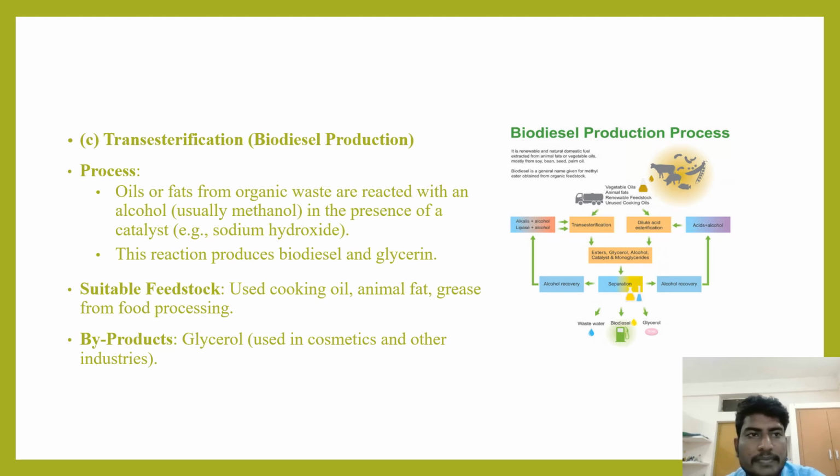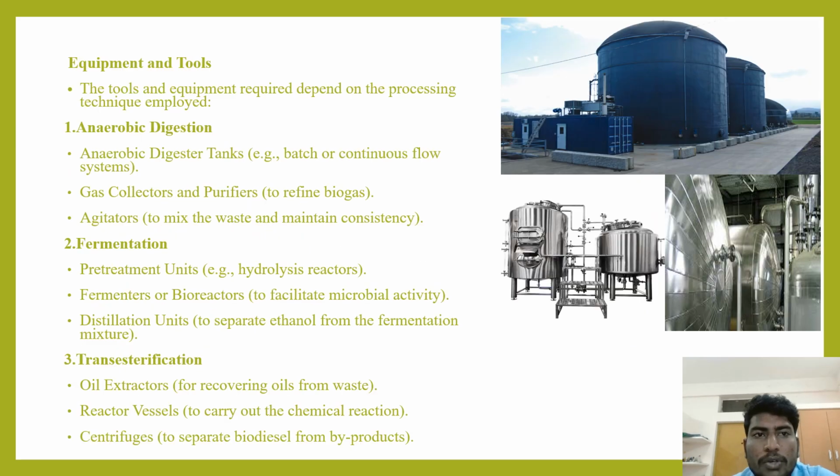Equipment and tools. Different processing techniques will have different types of tools and equipment. At first, anaerobic digestion. Anaerobic digestion will have anaerobic digester tanks, for example batch and continuous flow systems. Here also gas collectors and purifiers will be there, and agitators will be there to mix the organic waste properly and continuously, with consistency.